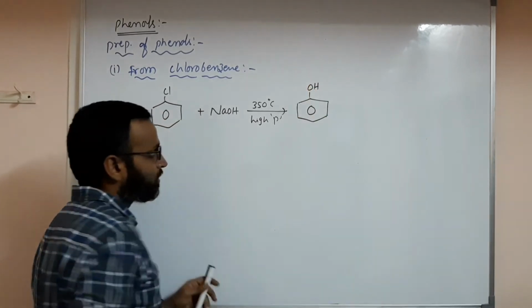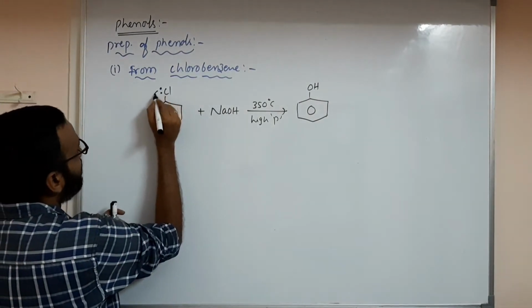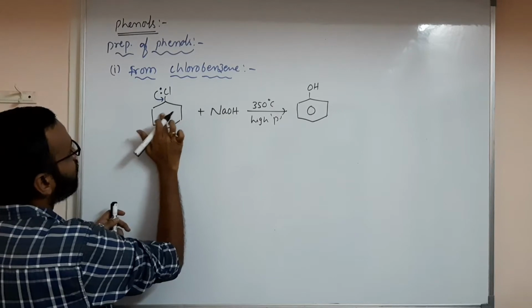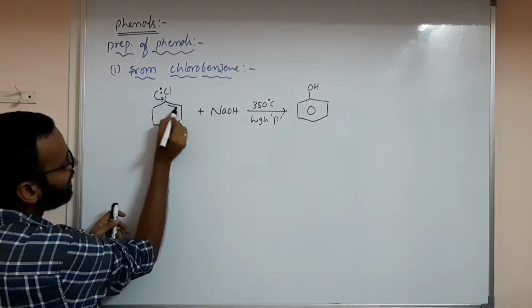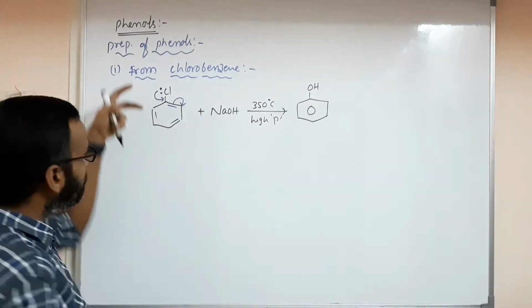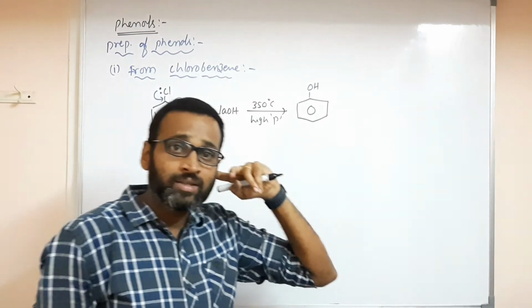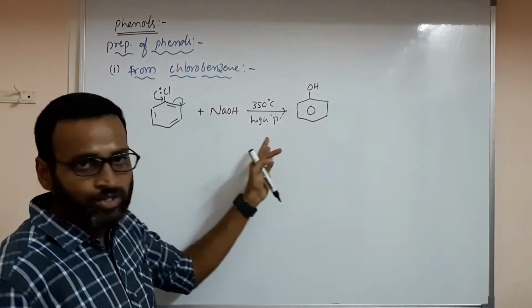C6H5OH. Why is that much temperature required? This chlorine has a lone pair, so it undergoes resonance, and the C-Cl bond has double bond character. The electrons migrate like this, so between C and Cl you have double bond character. That is why this reaction is slow.